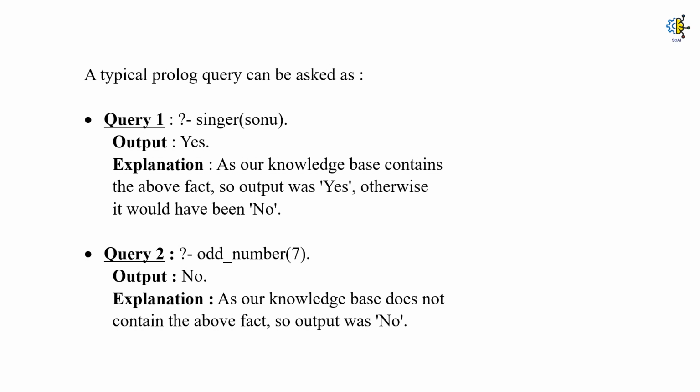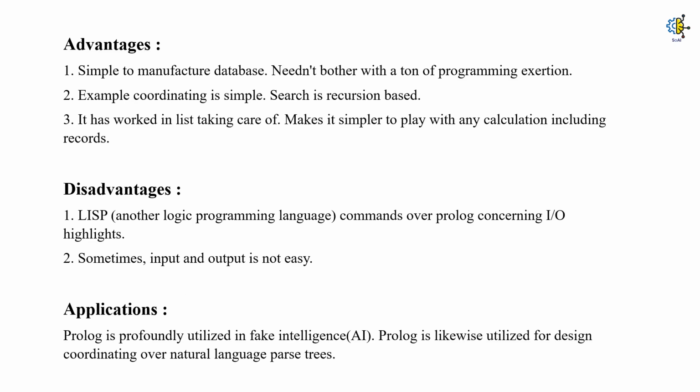In our previous program, for example, we might not have defined the conditions for a number to be termed an odd number or an even number, and our query lacks this kind of deduction. Hence it outputs no, because it does not find any conditions, any direction which terms 7 as an odd number using the knowledge base or database.